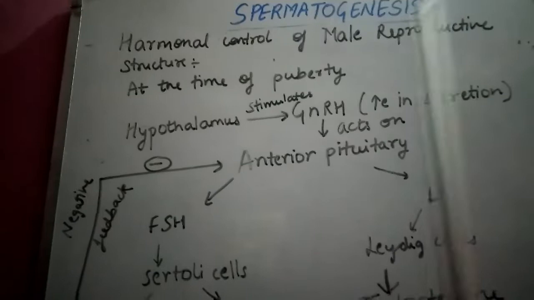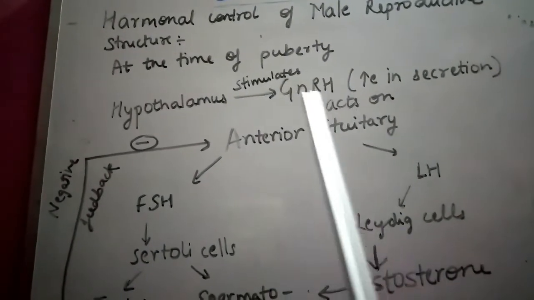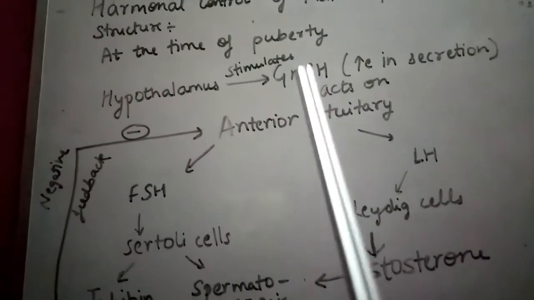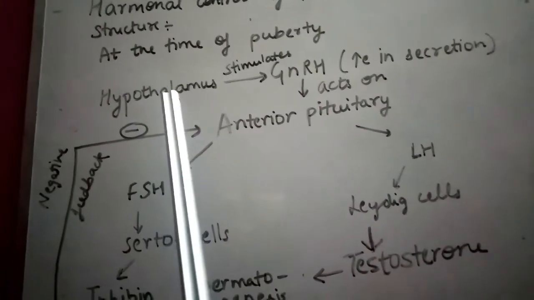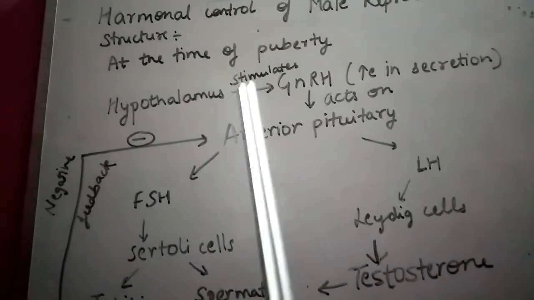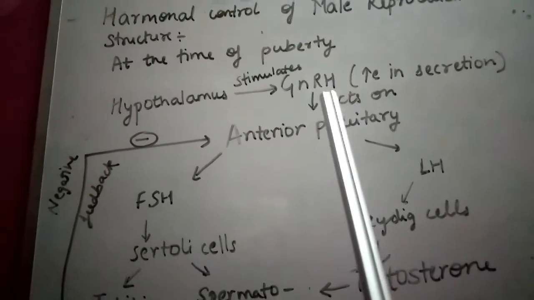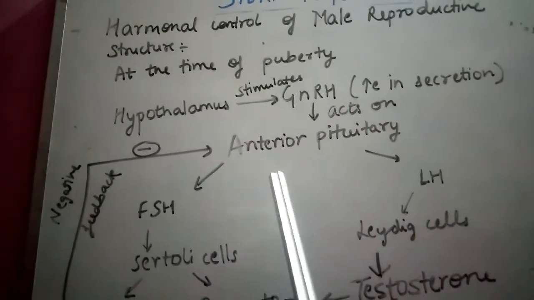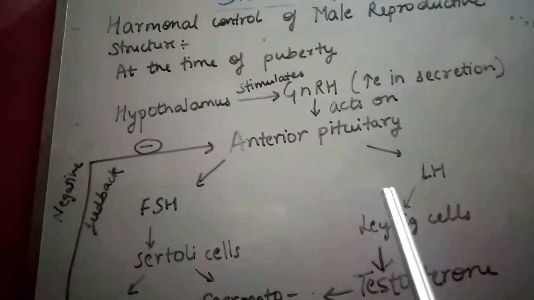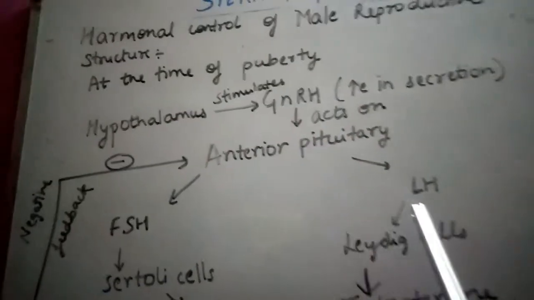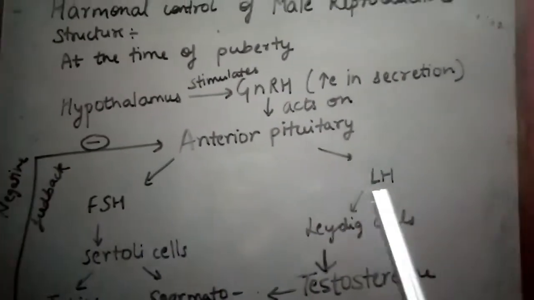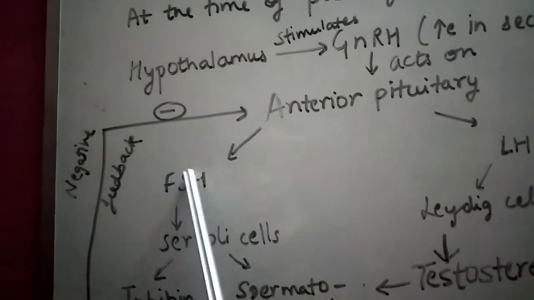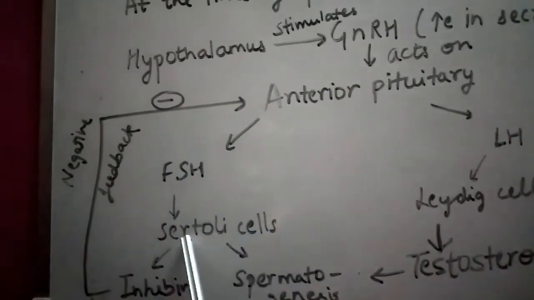So at the time of puberty, there is an increase in secretion of gonadotrophin releasing hormone by the hypothalamus. It is a part of the brain, and due to the increase in secretion of gonadotrophin releasing hormone, it acts on the anterior pituitary, and the anterior pituitary starts releasing two hormones, FSH and LH, the follicle stimulating hormone and the luteinizing hormone. FSH has an S, and the Sertoli cells also have an S.